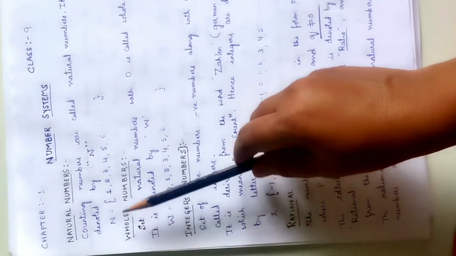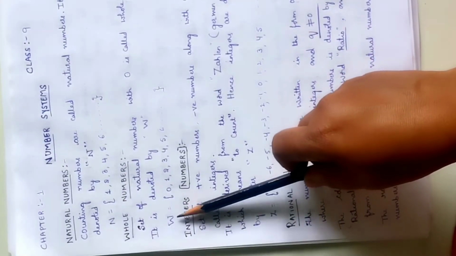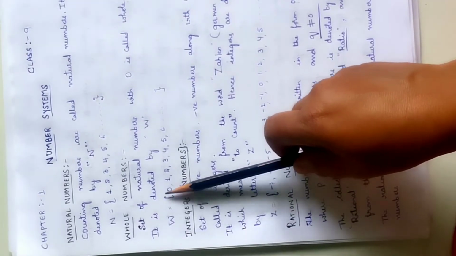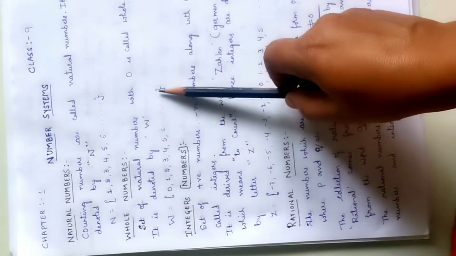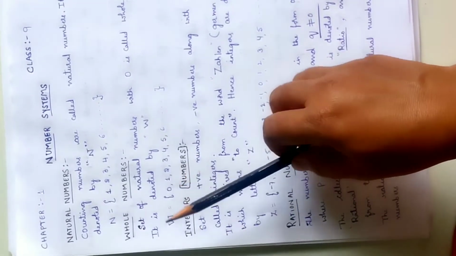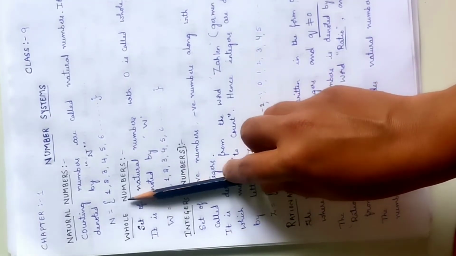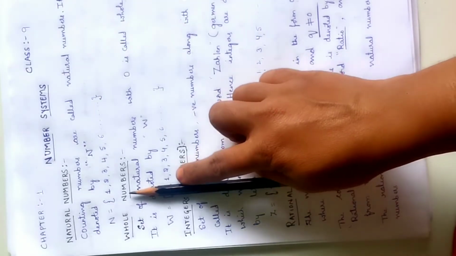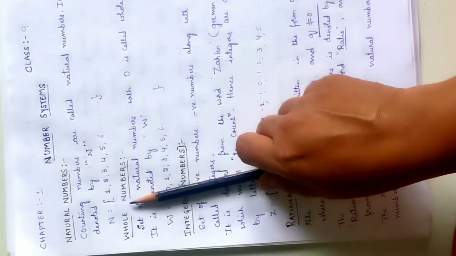Did you understand? Okay. W is equal to, since it is a set of numbers, we'll enclose it with brackets and we'll start with 0. Suppose if we omit 0, then the rest are all natural numbers.